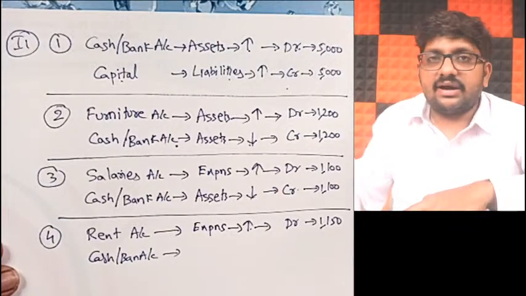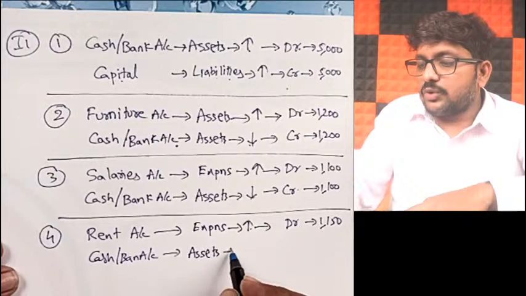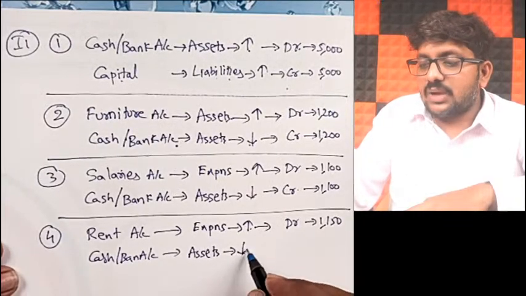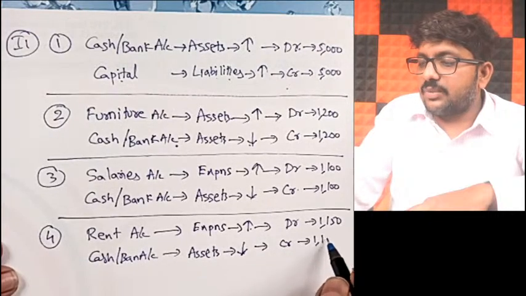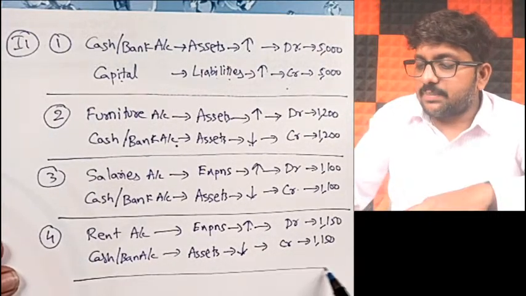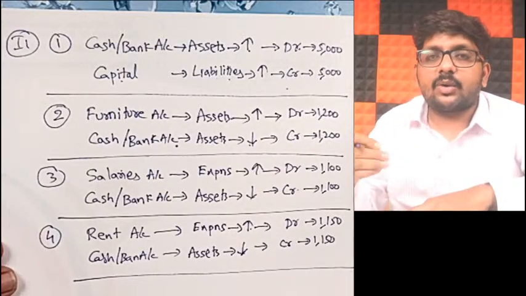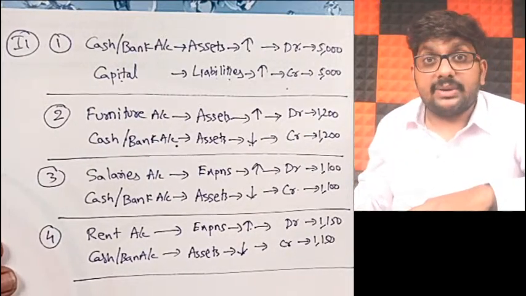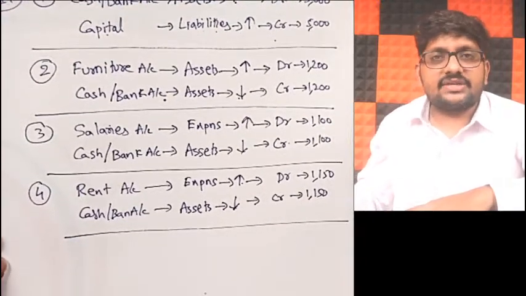So that is how I treat that. And also cash or bank is a part of assets. Now when you pay, your cash or bank balance will decrease. When assets decrease, what you should be doing? Credit by how much? Again 1,150. So your cash or bank balance will be decreasing. So journal entry will be rent account debit to cash or bank. Rent account debit to cash or bank will be our journal entry. Got it, friends? So that is my journal entry.